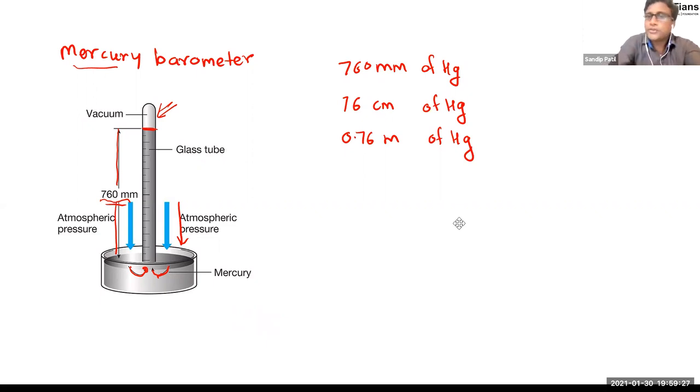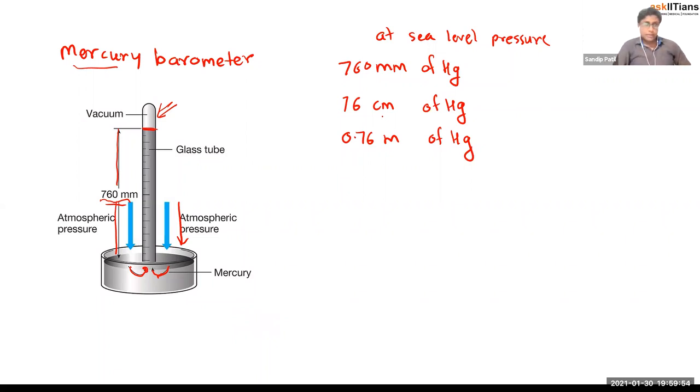So I can also say at sea level, the pressure due to the air column is 760 mm of Hg, or I can say it is 76 centimeter of Hg, or 0.76 meter of Hg, right? So this becomes another unit of our pressure, right?